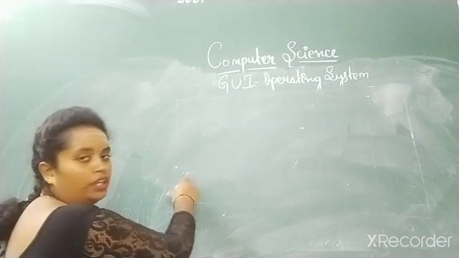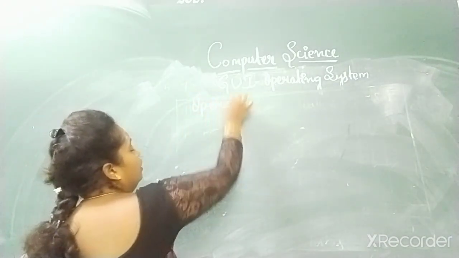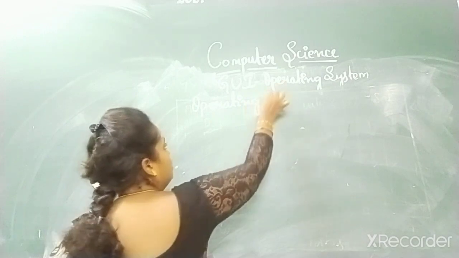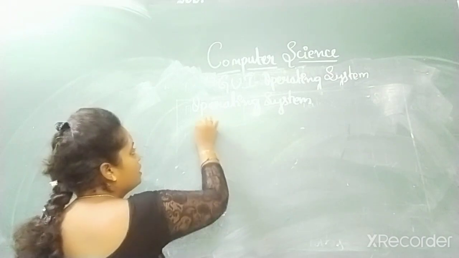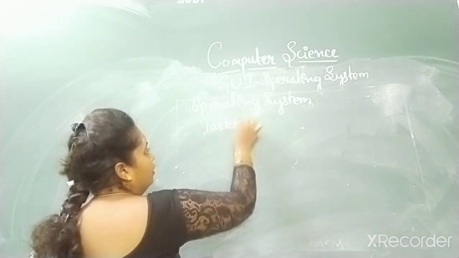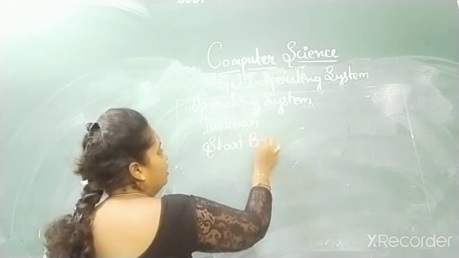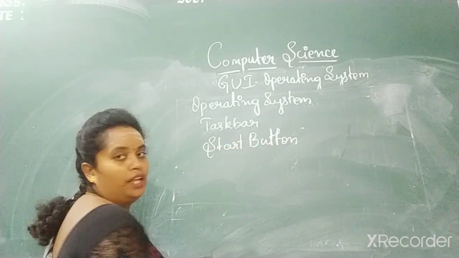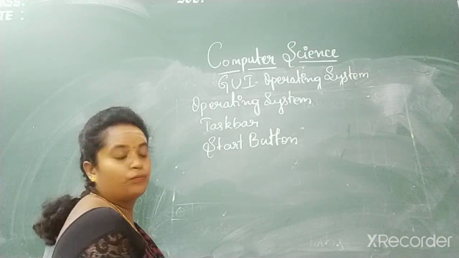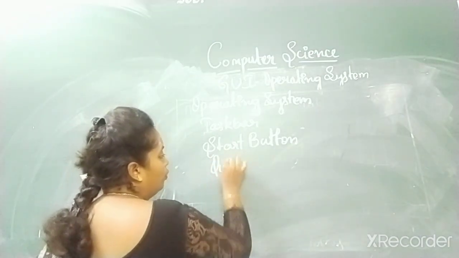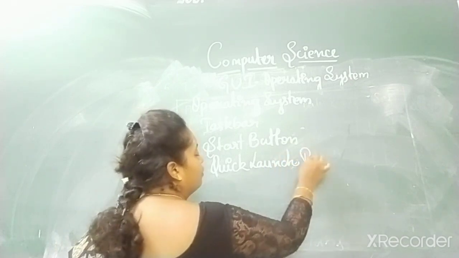So, what all did we discuss in the GUI operating system? You got to know what is an operating system. Then what is a taskbar. Then the start button. Then the quick launch bar.